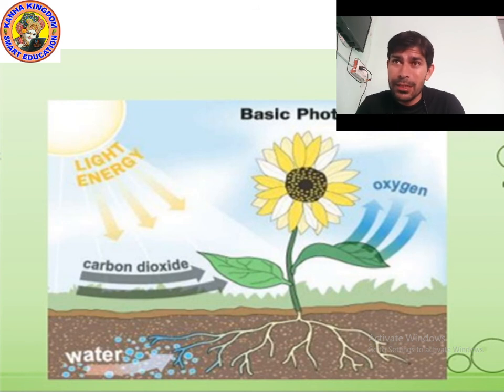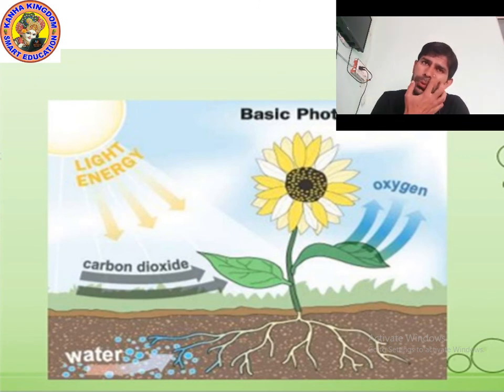Plants make glucose, which is food, and also give oxygen. During sunlight, plants give oxygen. When sunlight is not present, plants cannot give oxygen. I hope you understood.